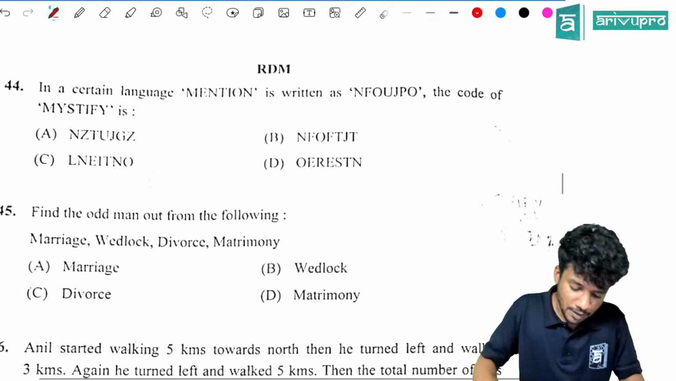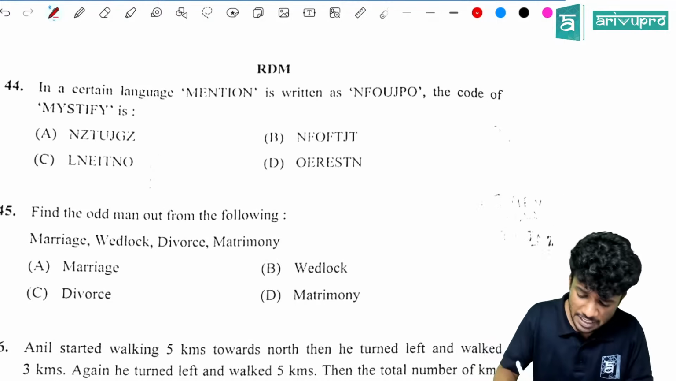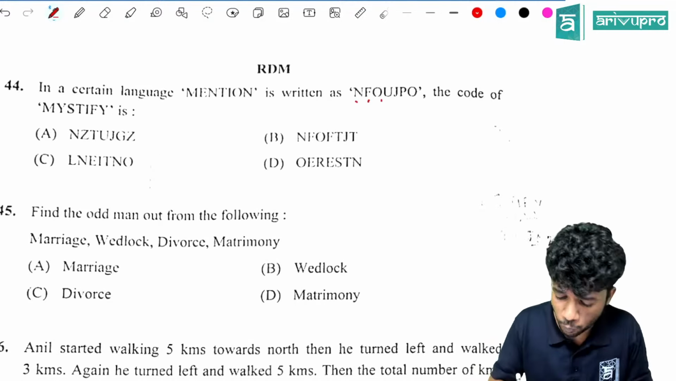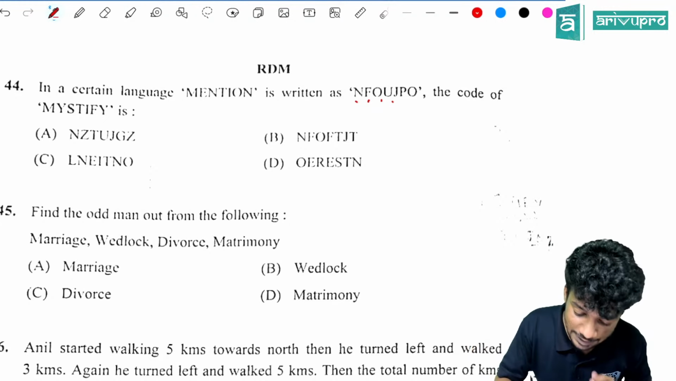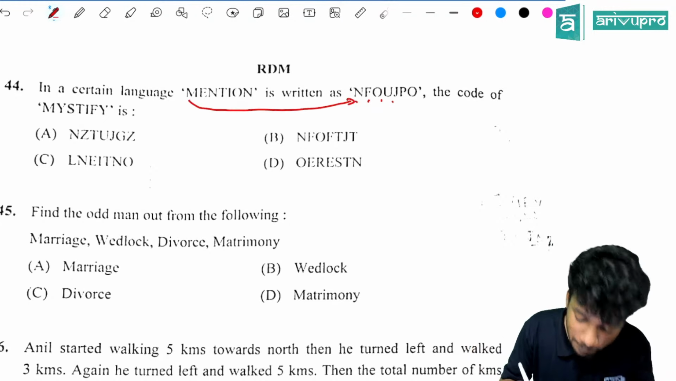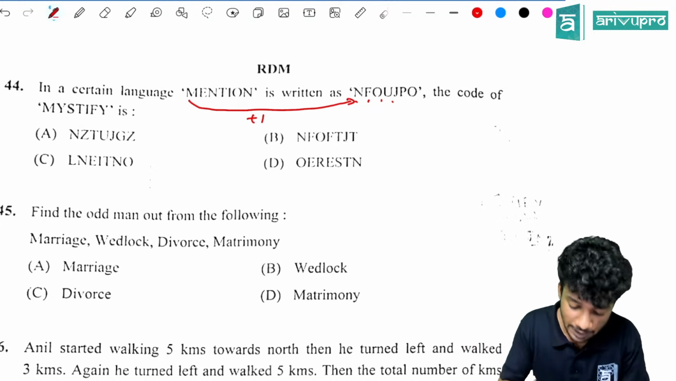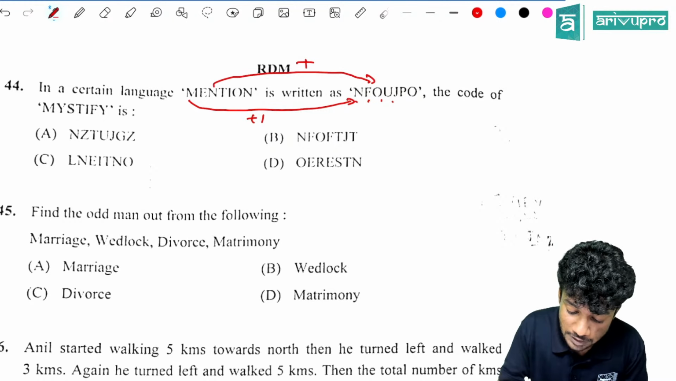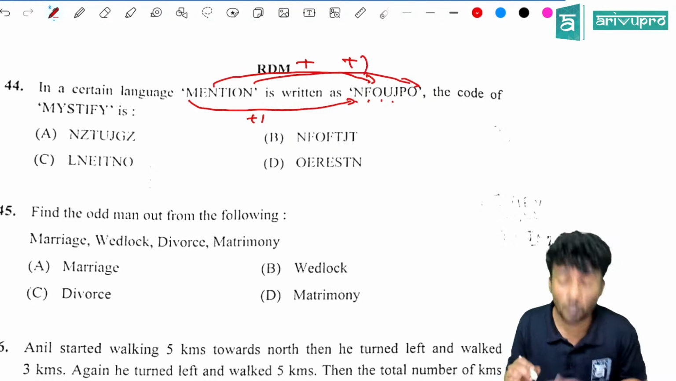Next question. In a certain language, MENTION is written as NFOUJPO. If you know M, after M who is there? N is there. So see this, M is plus 1. Similarly E, after E, who is there? F is there. After N, who is there? O. So similarly, plus 1, plus 1, plus 1 is happening.